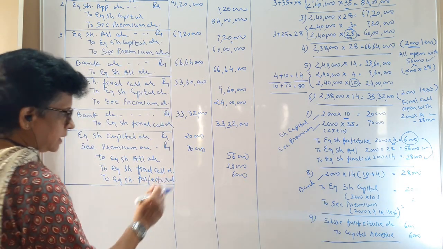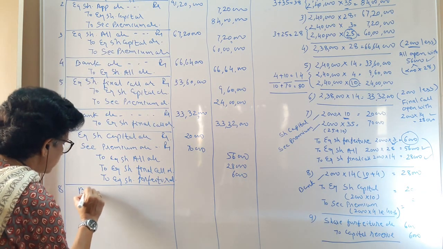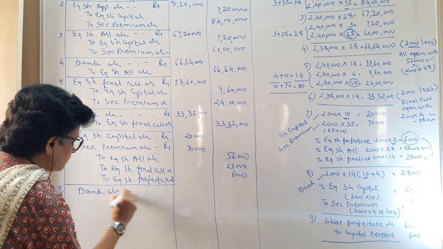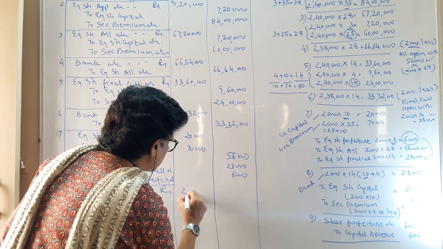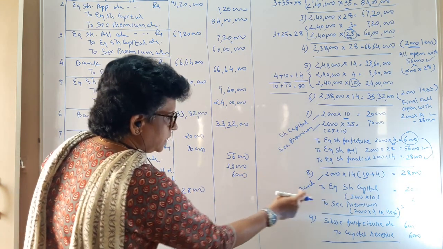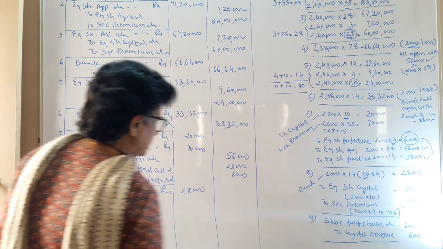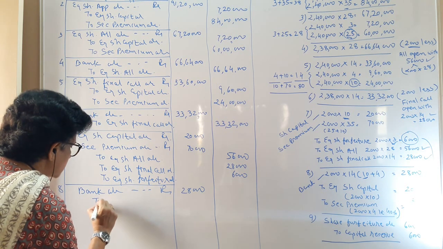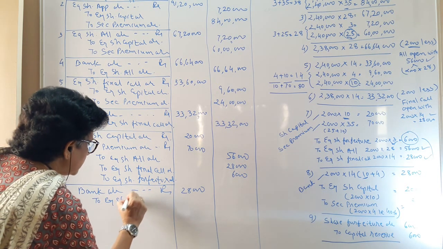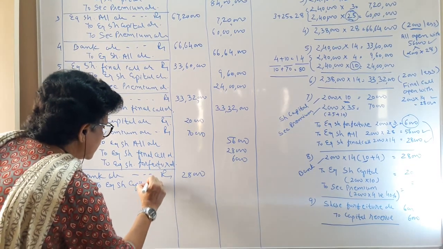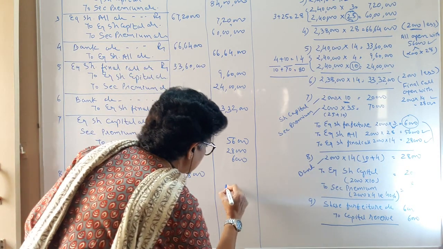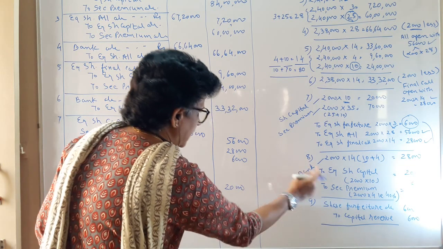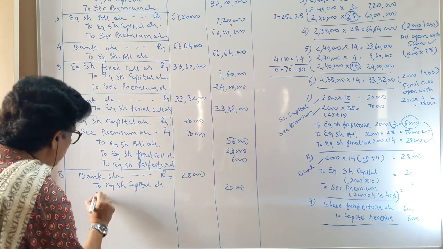So your bank account debit, total amount 28,000. Towards what are you getting? Towards the equity share. So to equity share capital account, that is 2000 into 10 means 20,000, and towards the security premium.